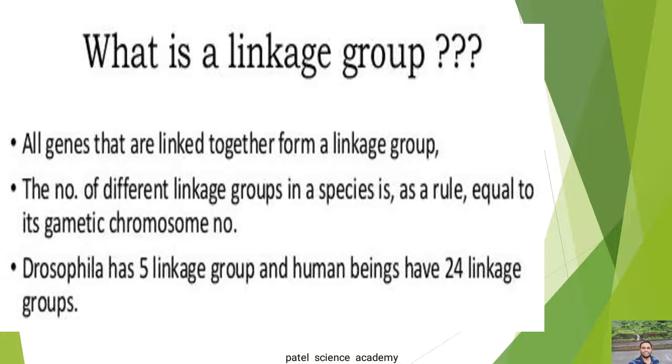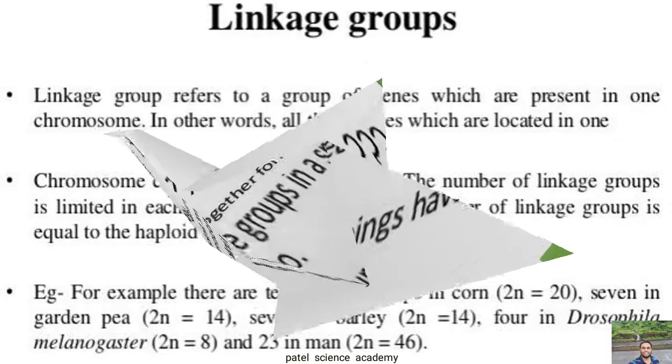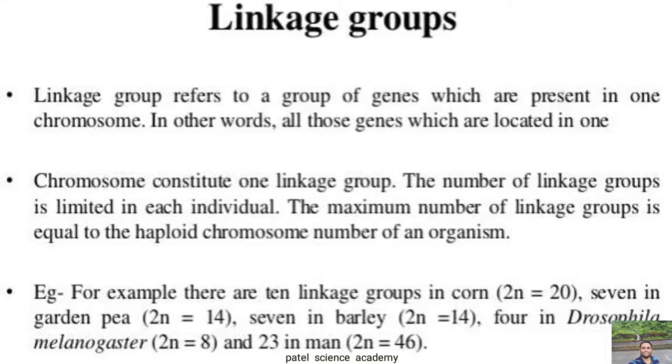So dear students, for example, Drosophila melanogaster has 4 linkage groups that correspond to the 4 pairs of chromosomes. In the garden pea plant, there are 7 linkage groups and 7 pairs of chromosomes. So this is about the linkage group. The linkage group refers to a group of genes which are present in one chromosome, in other words, all those genes which are located in one chromosome constitute one linkage group, and the number of linkage groups is limited in each individual, and the maximum number of linkage groups is equal to the haploid chromosome number of an organism.